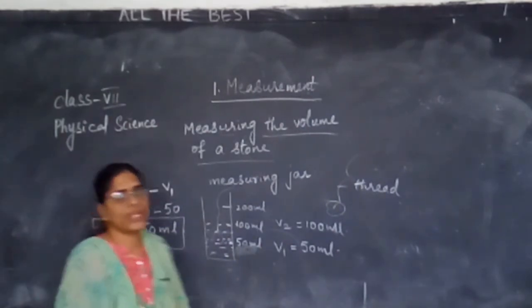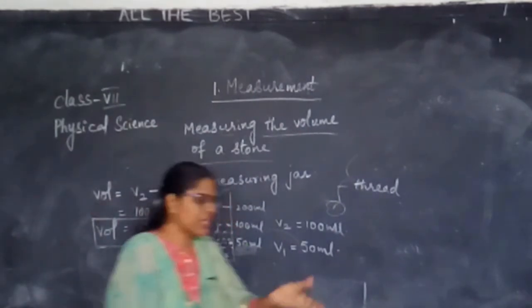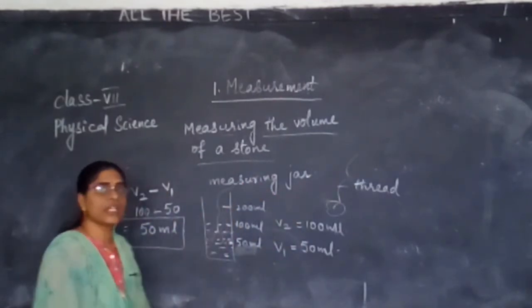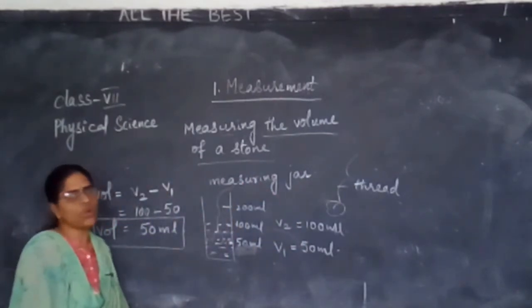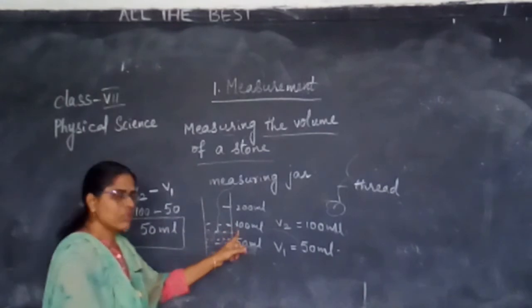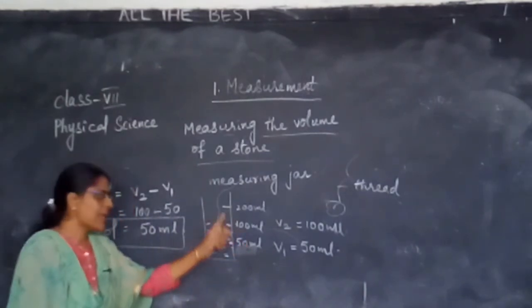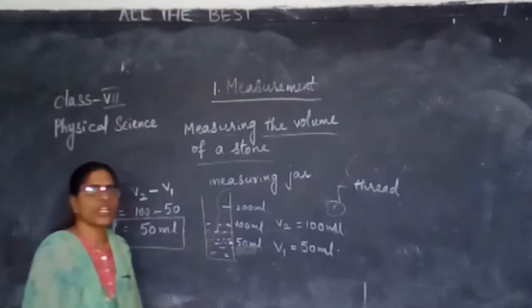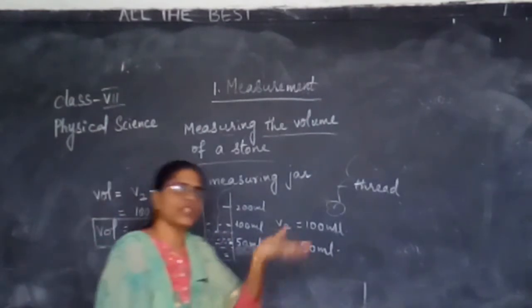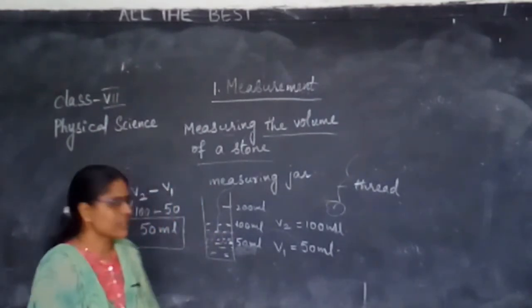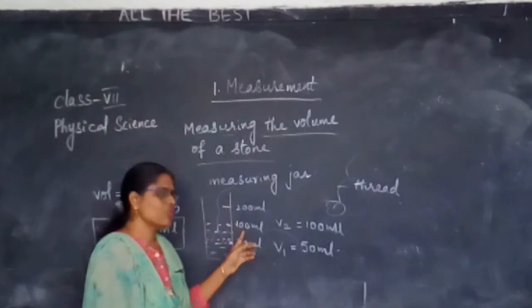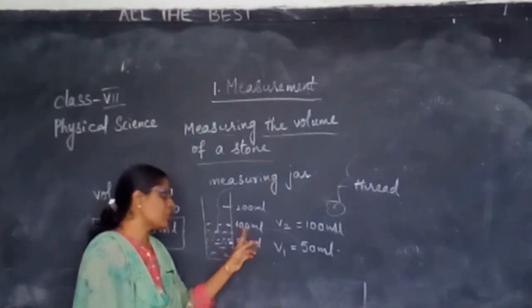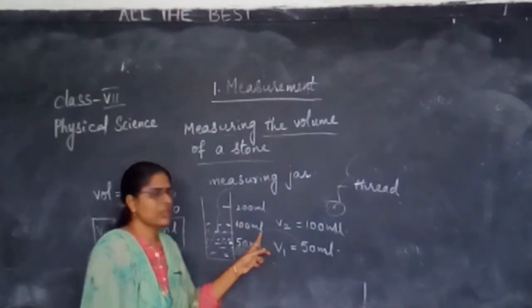We will observe that there is an increase in the level of the water. On the measuring jar, as there are readings, find out up to which level the water has risen. Let us assume my water has risen up to 100 ml.